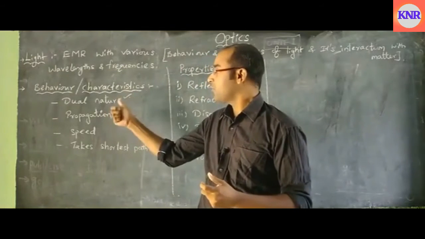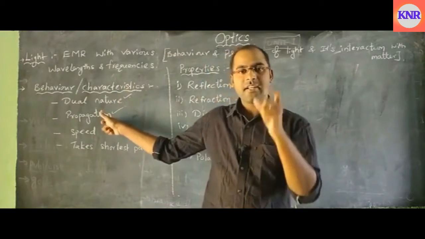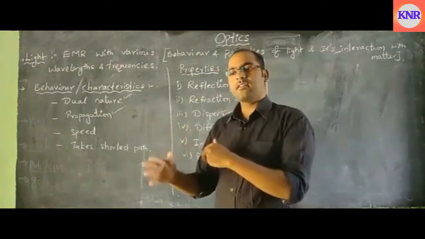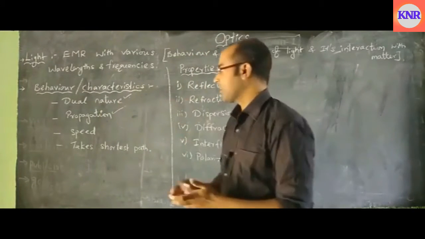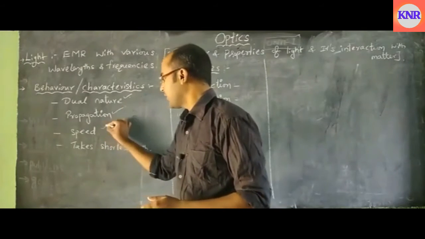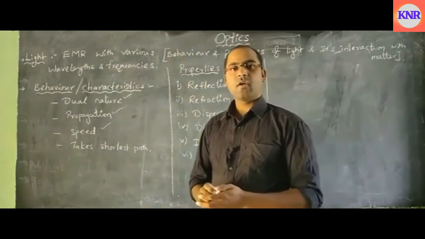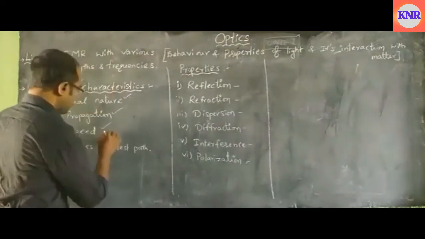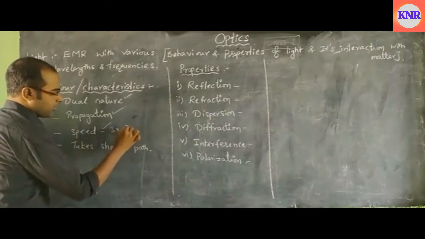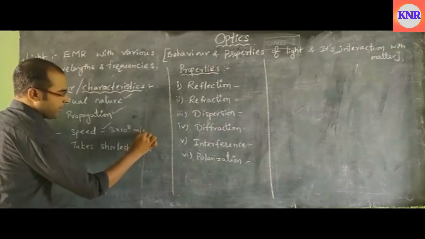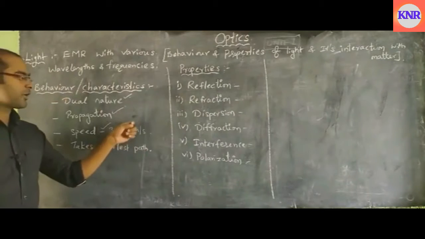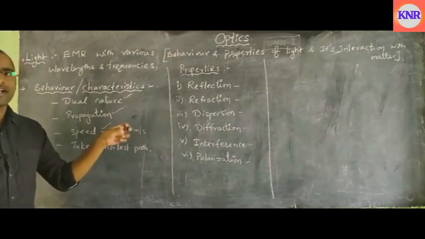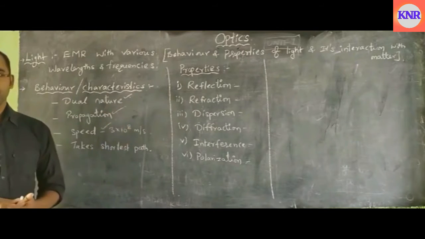But when you talk of light, it doesn't need a medium to travel. So it can travel in vacuum also. Then what is the speed of light? The speed of light is 3 into 10 power 8 meter per second, and we can convert that to 3 lakh kilometers per second.